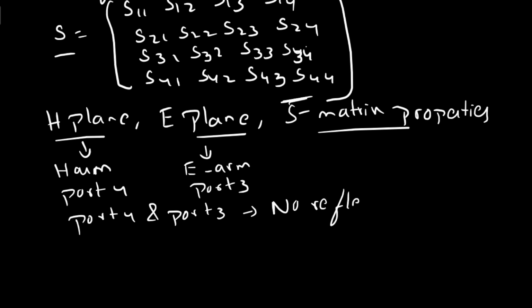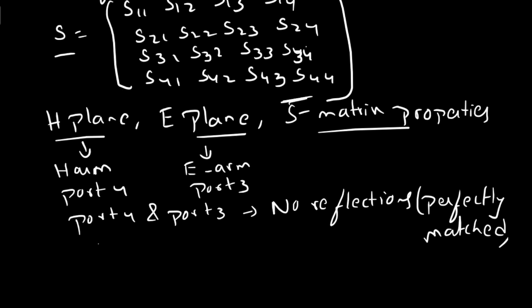No reflections means perfectly matched, so you can write S33 equals 0 and S44 equals 0.